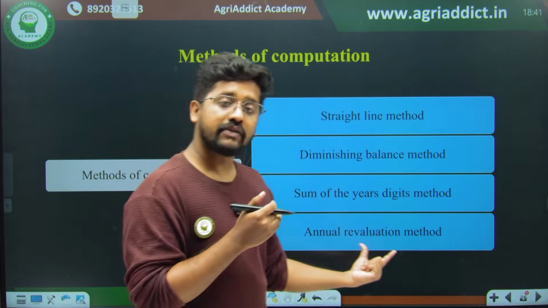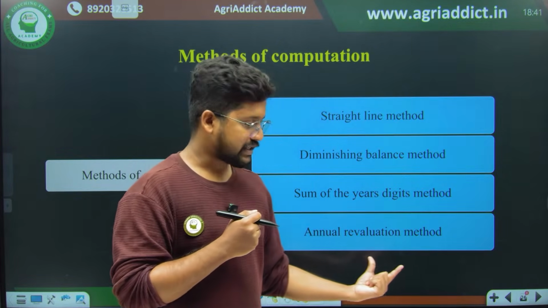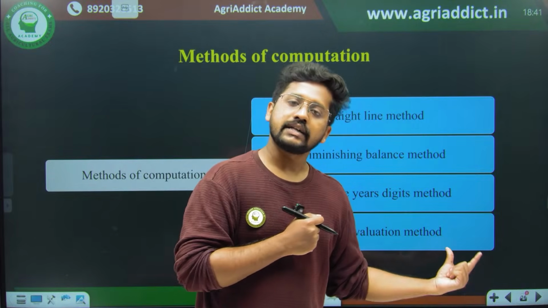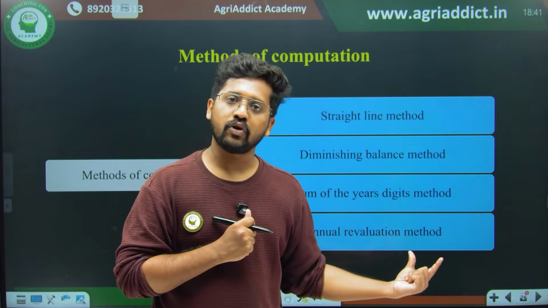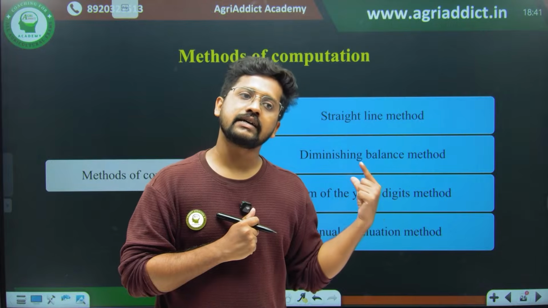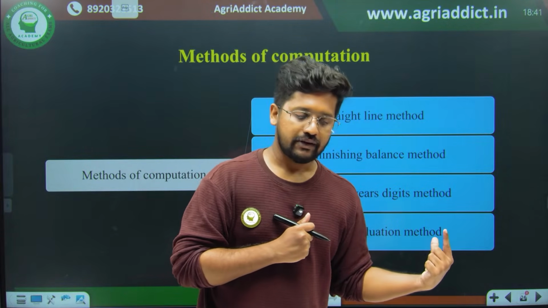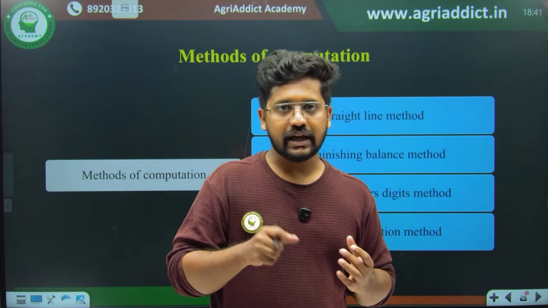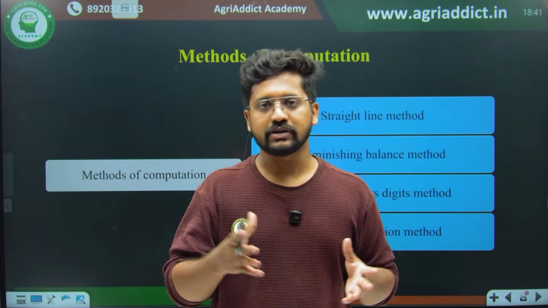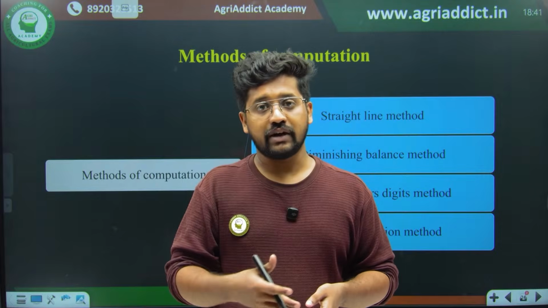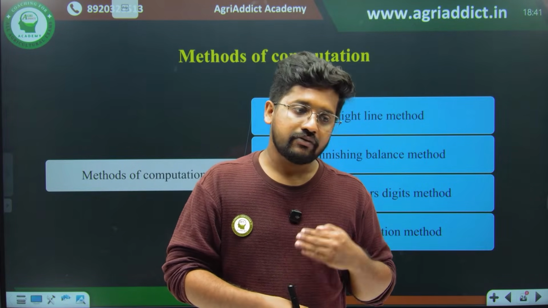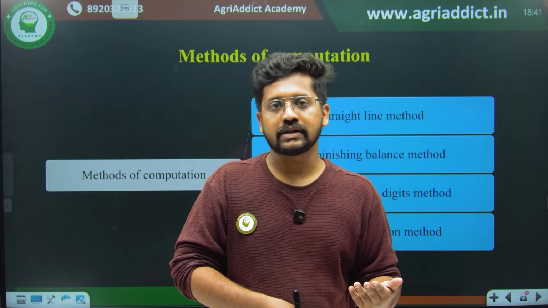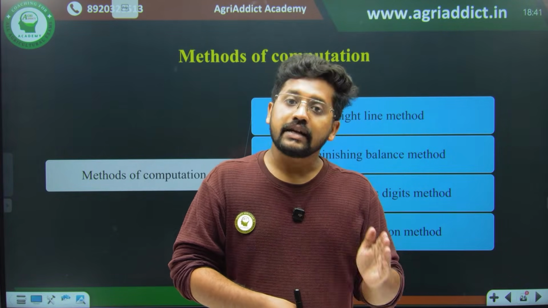And finally the annual revaluation method, this is actually for farm purposes. This annual revaluation method is used majorly for livestock. Livestock is an asset for which you can see the idea of appreciation also. For example, for a cattle, after the first parturition, if you check the milk amount, it will be maybe 5 or 6 liters. After the second parturition, after the second calf, you will find the milk of the cattle has increased. After maybe three parturitions, it will again increase.